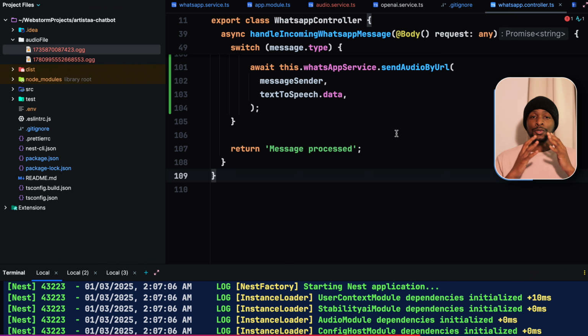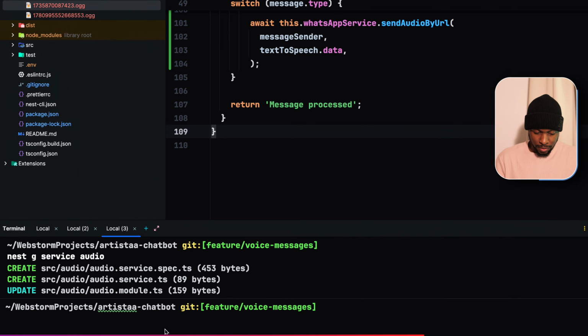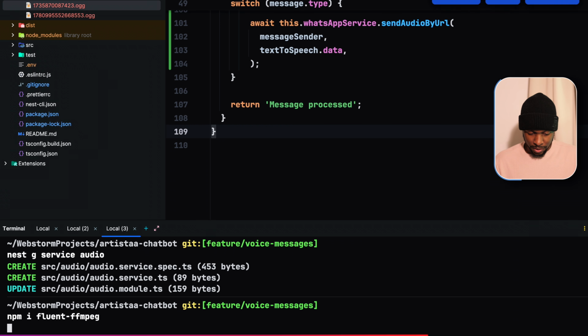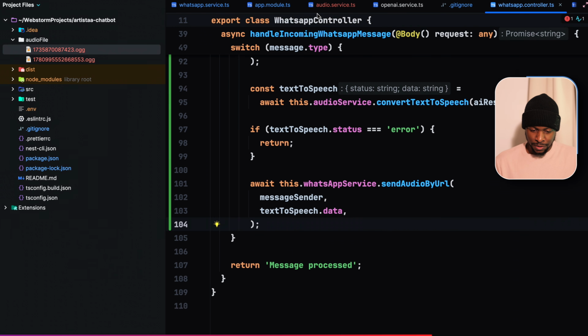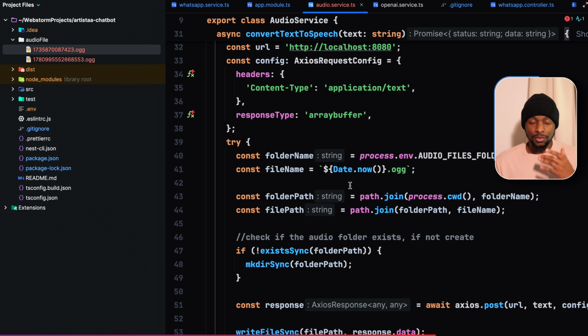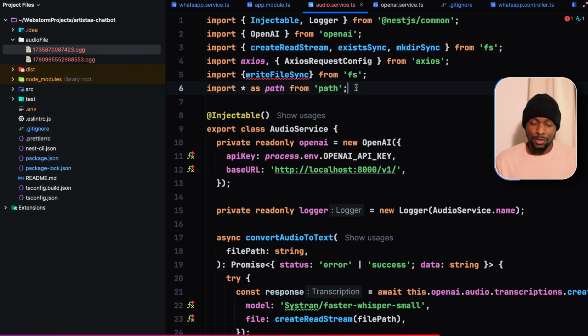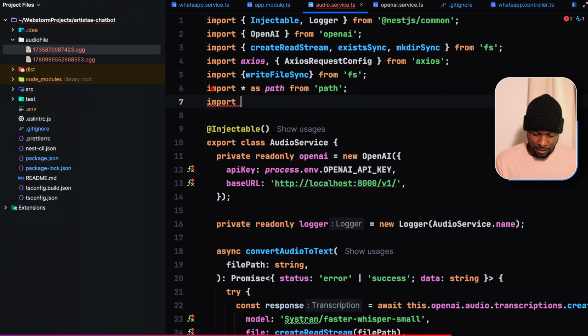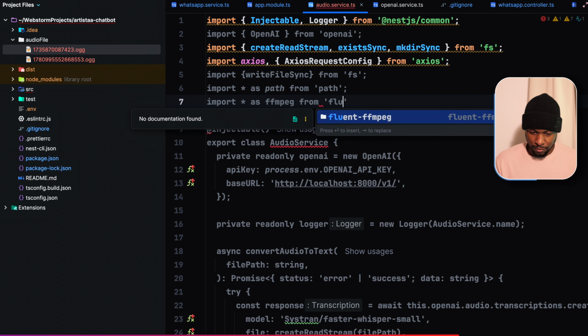So for that, we're going to use Fluent FFmpeg, npm install fluent-ffmpeg. And in our audio service, when we do the text-to-speech conversion, that's when we're going to convert it into an MP3 file using the proper codec. Import ffmpeg from fluent-ffmpeg.